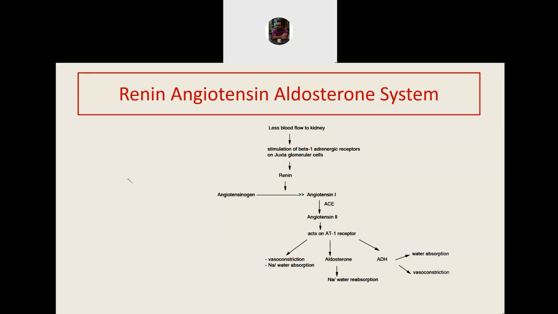This is a very important target of long-term blood pressure regulation, as a result of which drugs have been developed to modify this system. One important drug that can inhibit the beta 1 receptor are the beta blockers, like propranolol. The beta blockers can therefore prevent the release of renin. The action of renin can be inhibited by renin antagonists like aliskiren. The enzyme ACE can be inhibited by ACE inhibitors like enalapril.